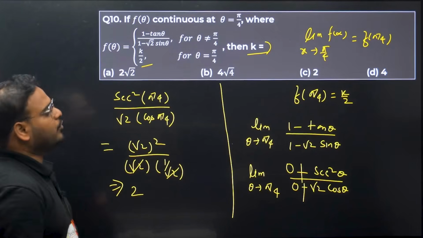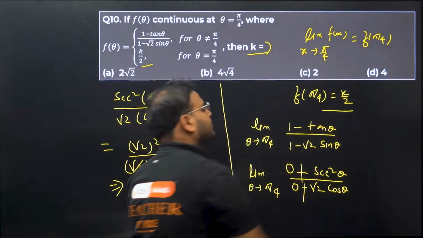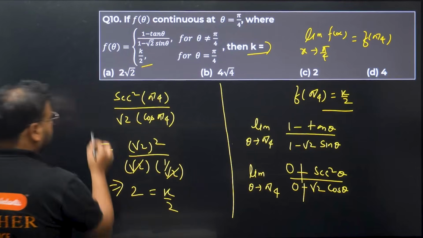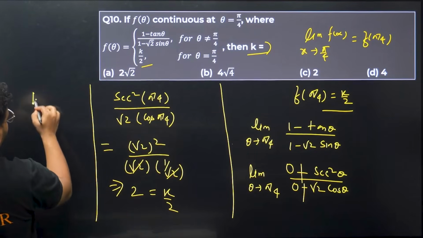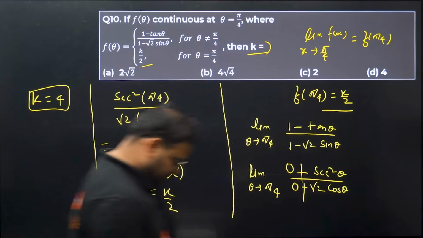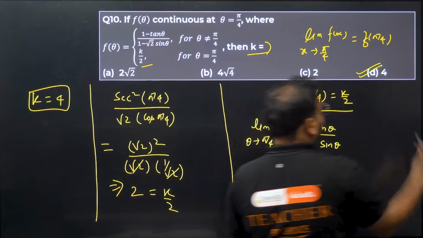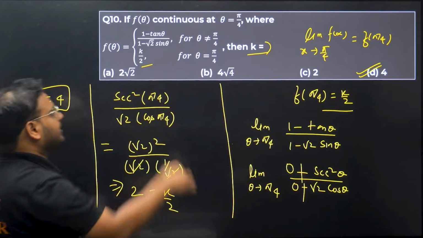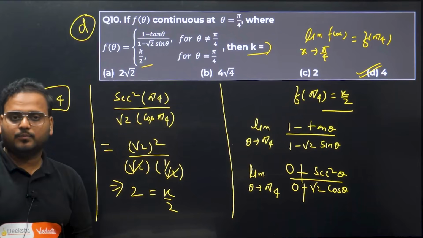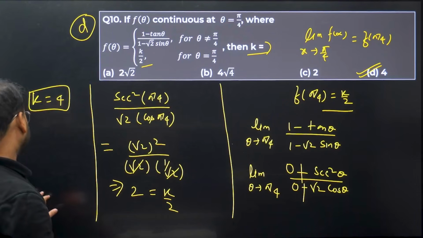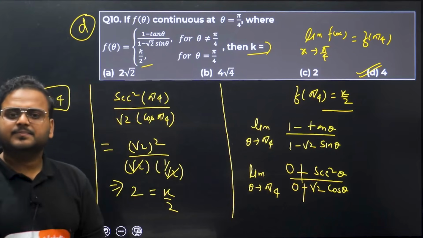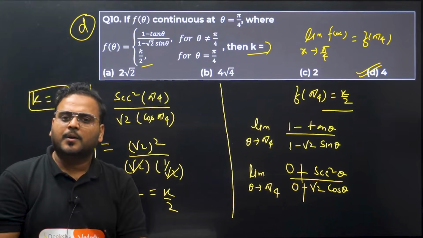And this should be equal to k by 2. So I get the answer of k as 4. Option D is correct. Is it clear now? Option D is correct. Okay. Simple question. Was it difficult? Was this question difficult? No, right?